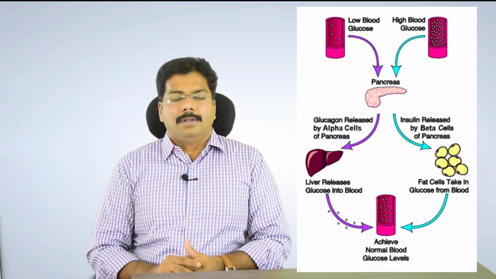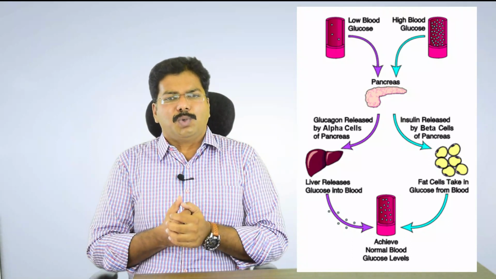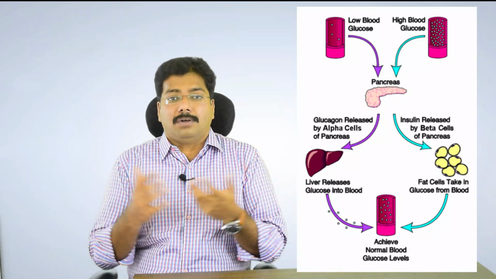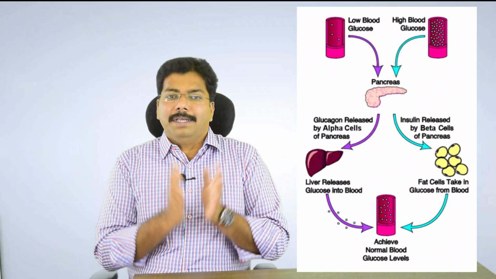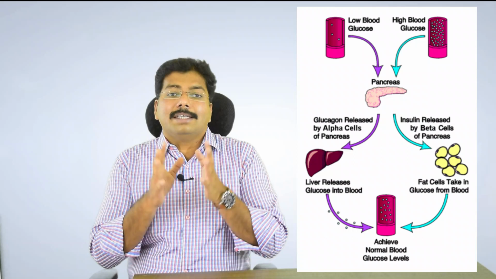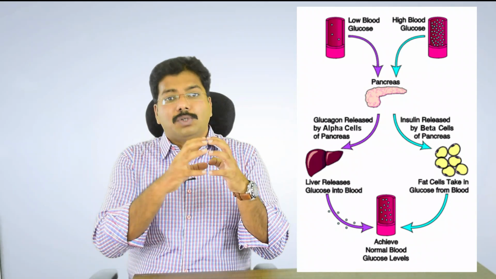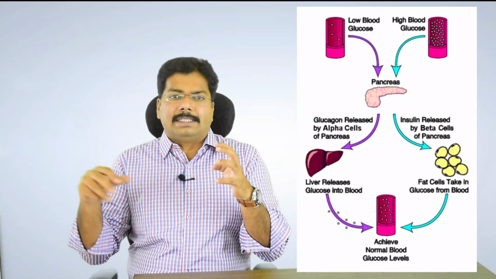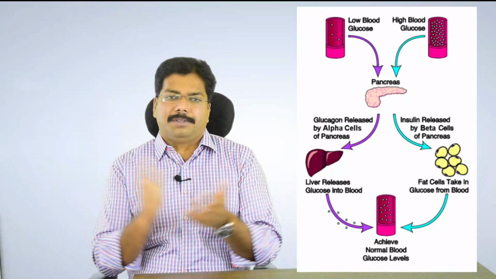Let's say in the next example, you had a heavy meal, so you have plenty of glucose inside your blood, which is not at all required right now. So what will happen? The beta cells will produce a hormone called insulin. This insulin will convert the active glucose into inactive glycogen so that it will be stored in the cells, adipose tissues, or the liver for storage purposes.